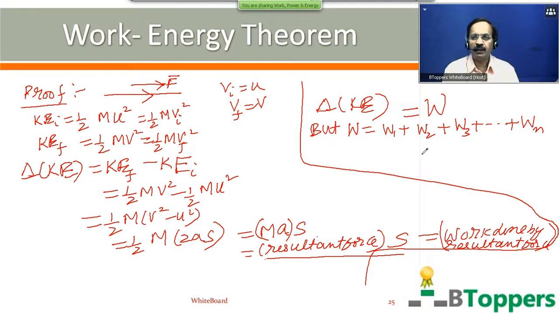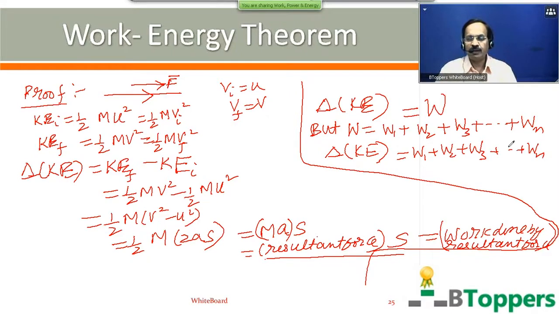That means if we substitute this value of W on the right side, we can say that delta KE equals W1 plus W2 plus W3 up to Wn. That means in general, if the rigid body is under the action of several external forces, then change in the kinetic energy of the body will be equal to the algebraic sum of the works done by all the individual external forces acting on the body.